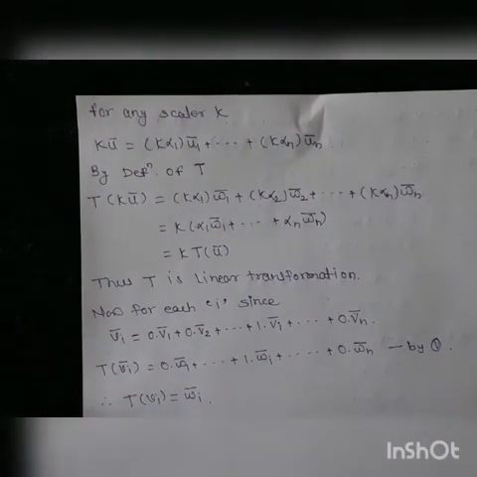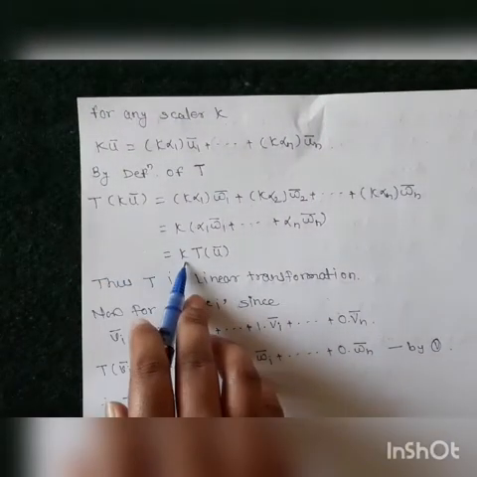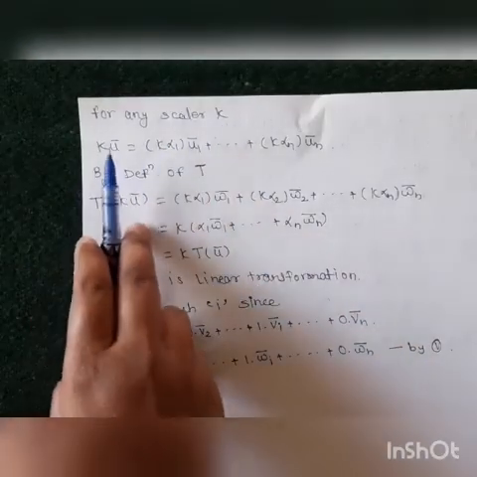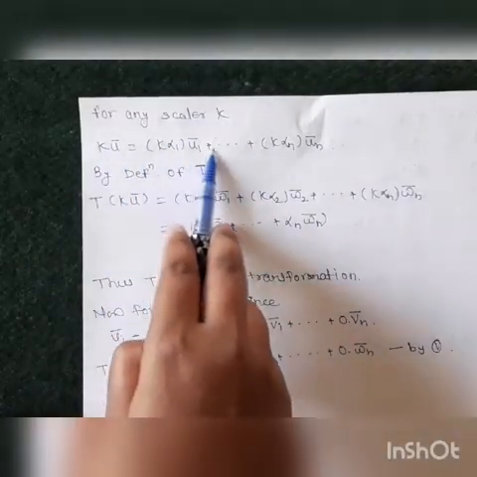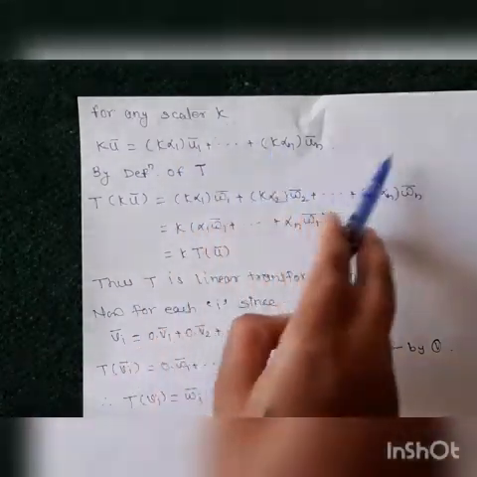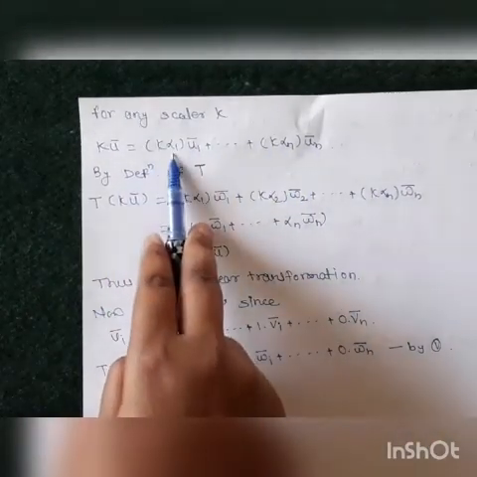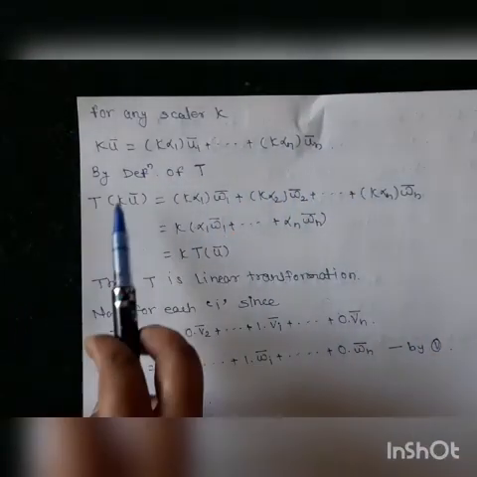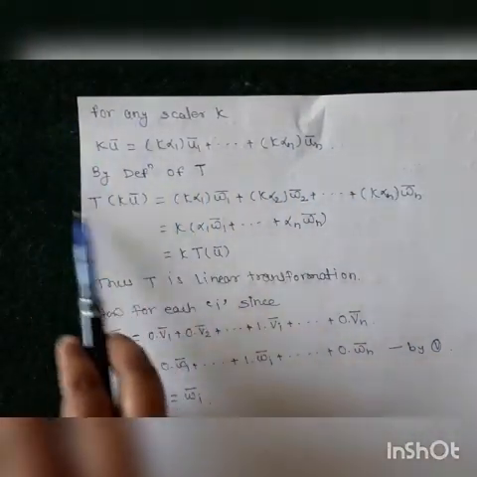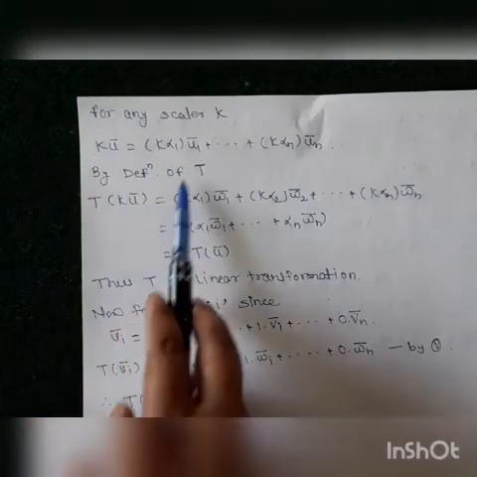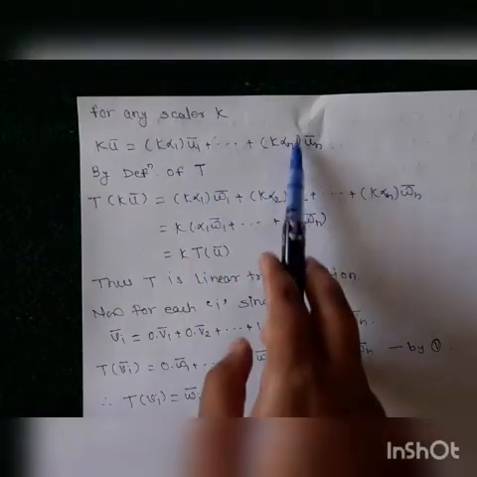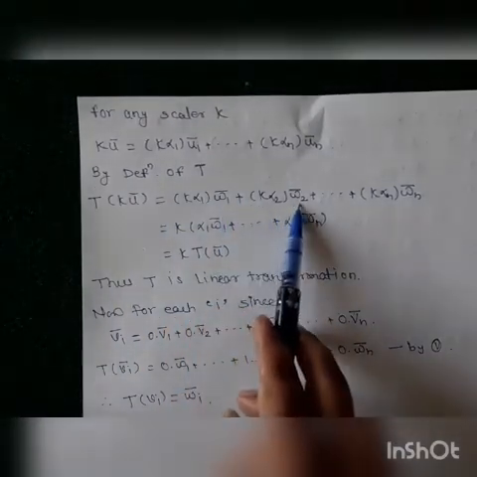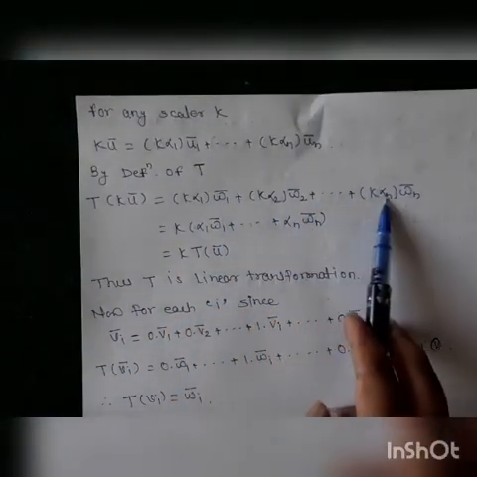For this we have to show that T of K u bar is equal to K into T of u bar. For this, consider any scalar K. So consider K u bar. We know that u bar is alpha 1 U1 bar and so on, so it is equal to K into alpha 1 U1 bar plus up to K into alpha n Un bar. By the definition of T, again apply T on this element. Therefore the U1 bar up to Un bar are replaced by the W bars. So we get K alpha 1 W1 bar plus K alpha 2 W2 bar up to K alpha n Wn bar.